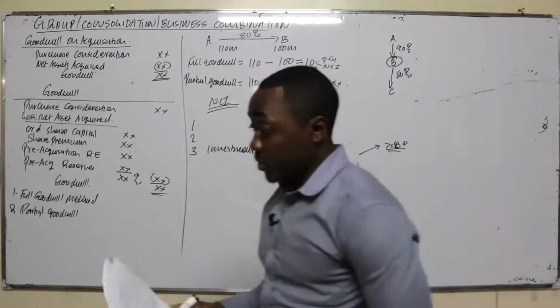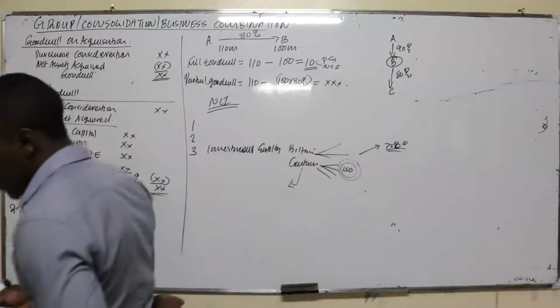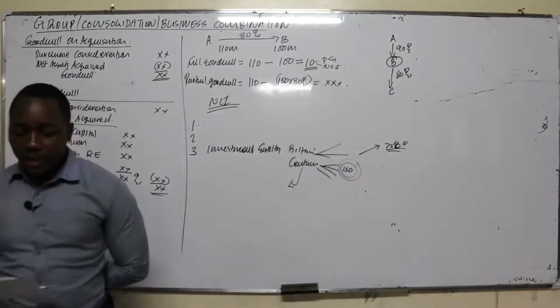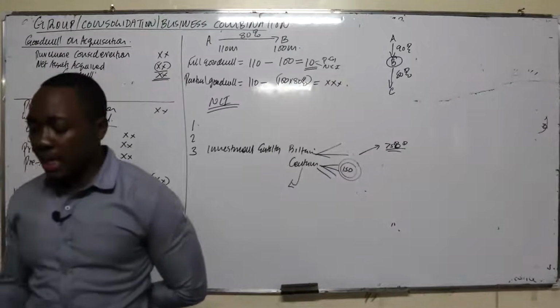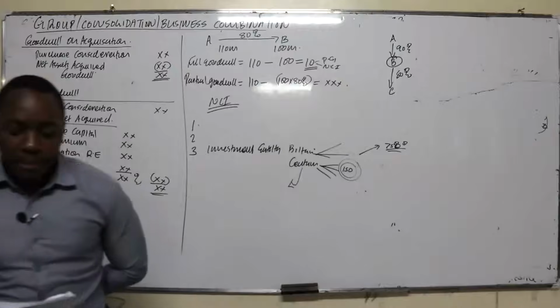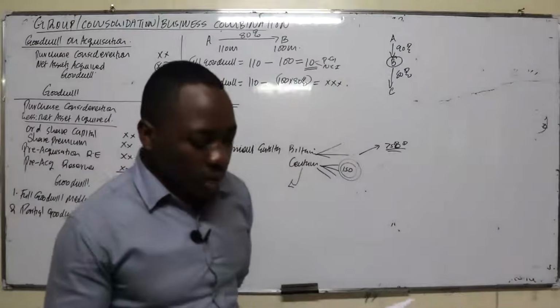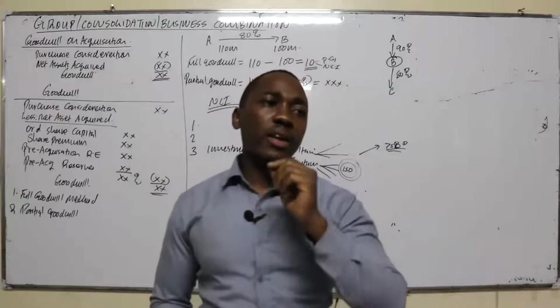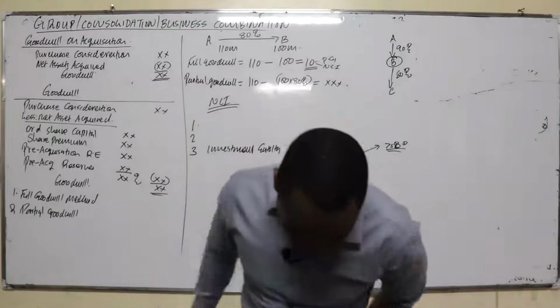Then we have goodwill on acquisition. I think I've discussed the goodwill. And we have the methods of computing goodwill. So number one, we have the full goodwill method. Under the full goodwill method, this is where the goodwill of the subsidiary is determined as a whole. And the goodwill comprises the parent and NCI goodwill. Under this method, NCI is measured at fair value. Can you underline that? Underline that.